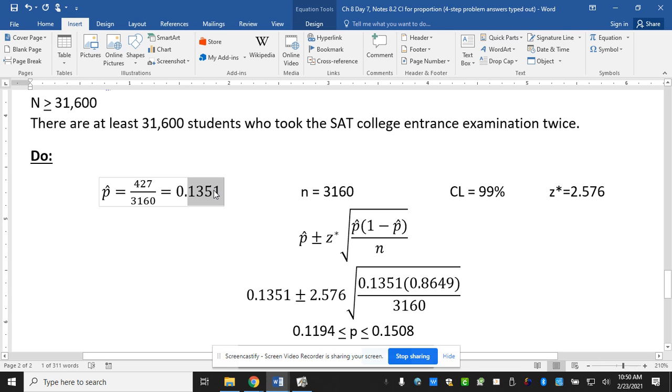I'll show you an example that we get to later where if I round to 3 decimals or 2 decimals instead, it dramatically changes our answer. With this exact same answer, if you were to use 2 decimals instead of 4, your upper bound is 0.1559 instead of 0.1508, which isn't terribly different because our sample size is so big, but some of them change a whole lot depending on how much you round. So let's all stick to rounding for p or p hat to 4 decimals.